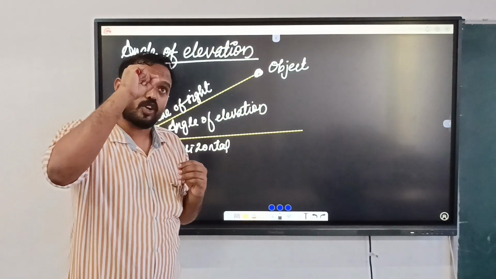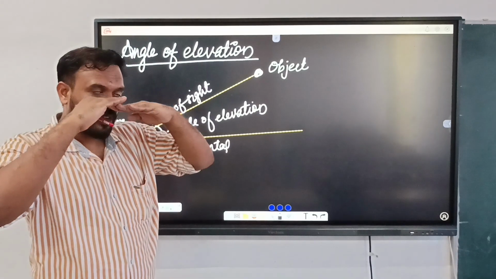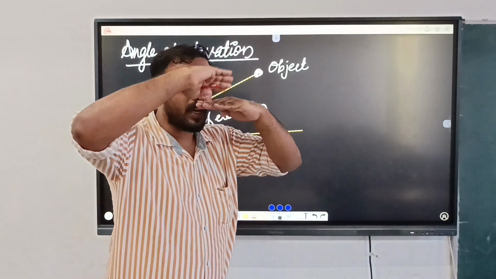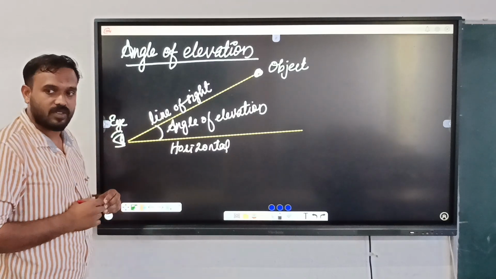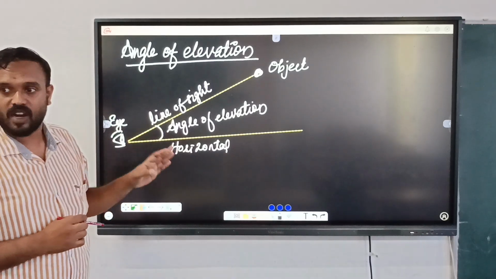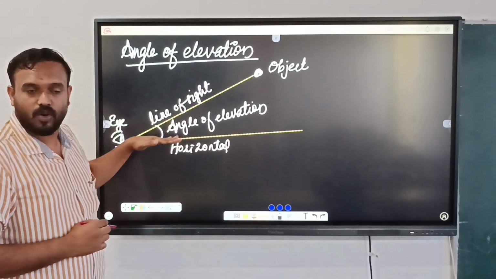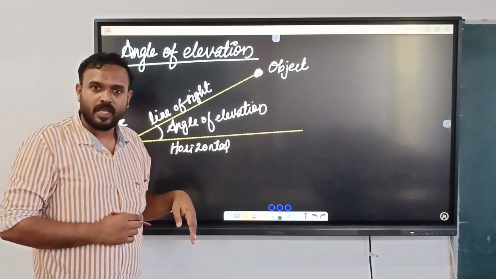Or if you are watching the top of Burj Khalifa, the angle between this horizontal level and the line of sight to the top is the angle of elevation. So did you get the point? What is the angle of elevation? The angle between the line of sight and the horizontal level. That is called angle of elevation.